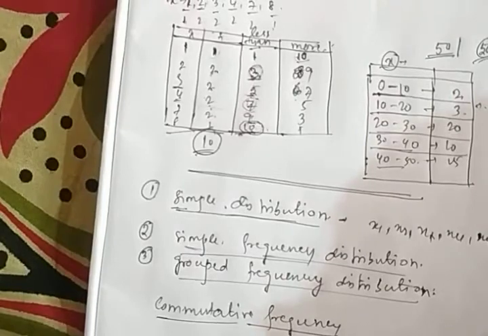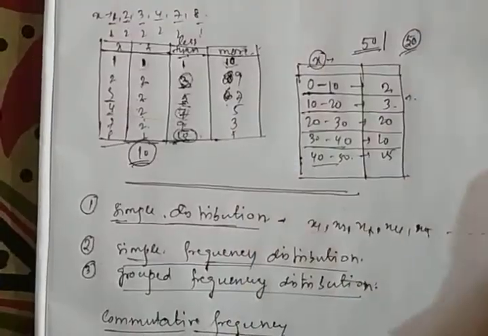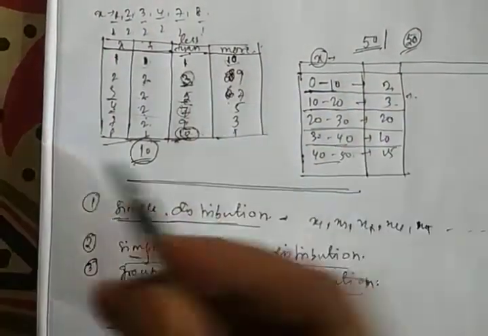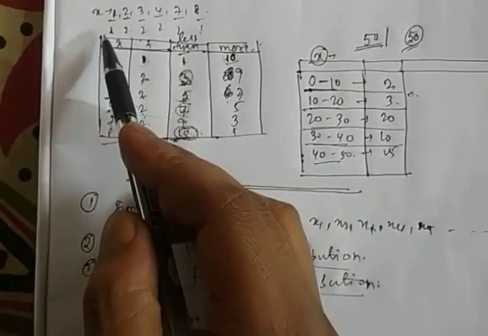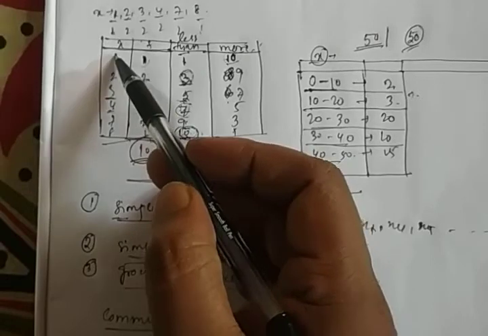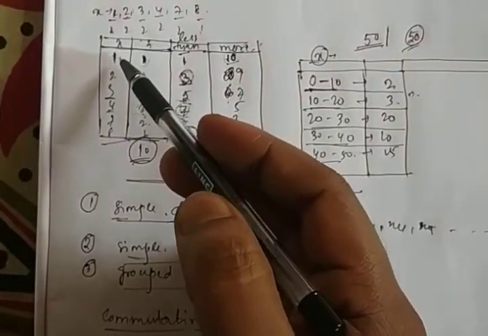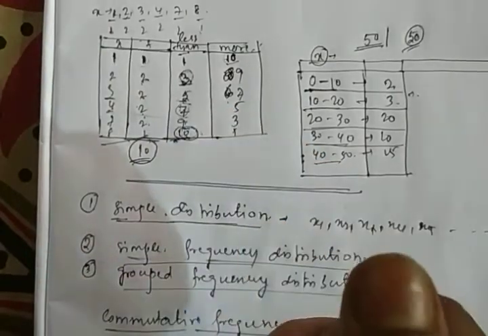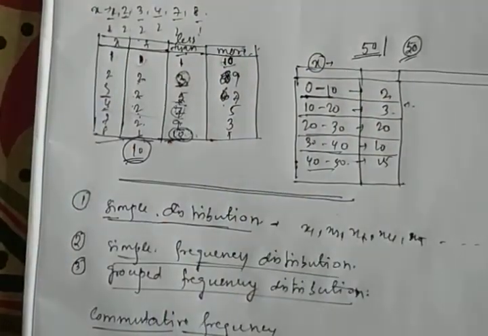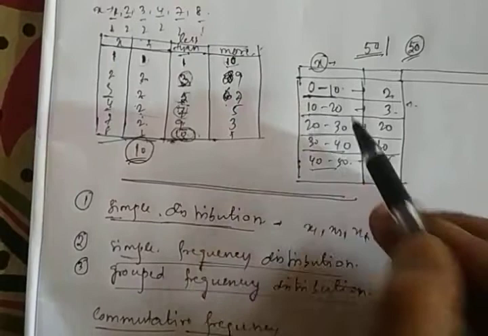Also, when a group frequency distribution is calculated, for simple frequency distribution we get the exact value of x of the variable, right? We get the exact values of the variable 1 2 3 4 5 6 something. Now for group frequency distribution, we will always remember the interval must be continuous.